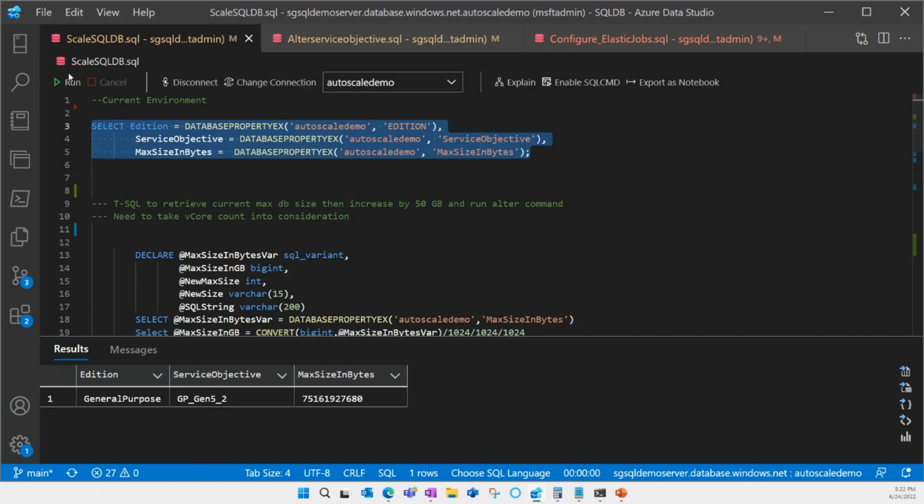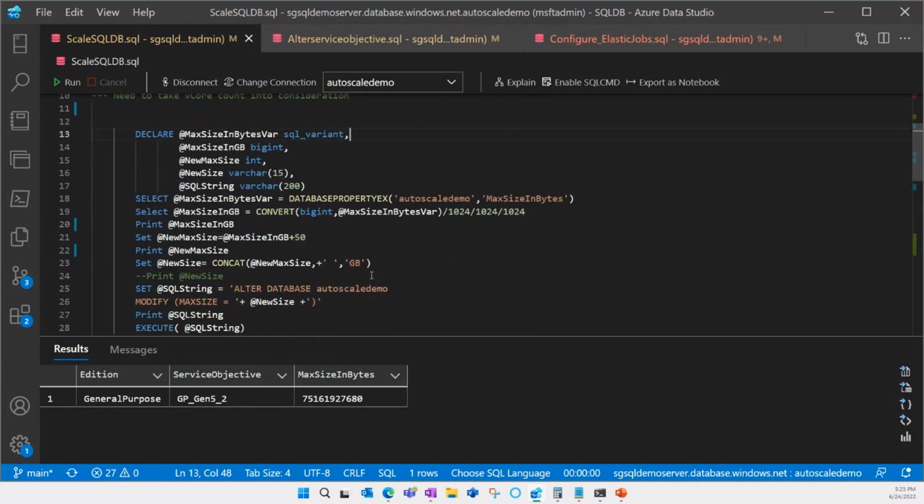Autoscale Demo. And I can see here that it's a general purpose Gen 5 with 2 cores, and it's got about 75 gigs of space. So now what I want to do is add another 50 gigabytes to this max database size so that I've got room for the work that I'm doing.